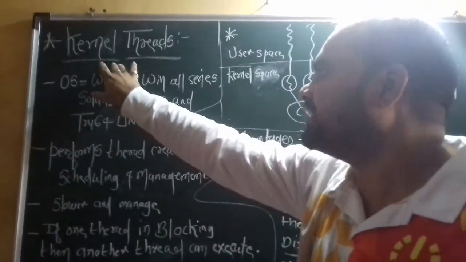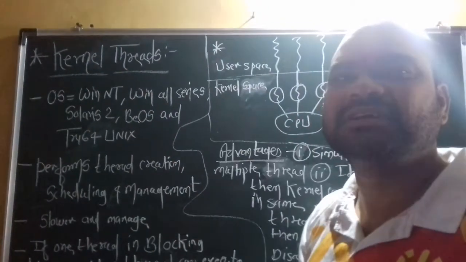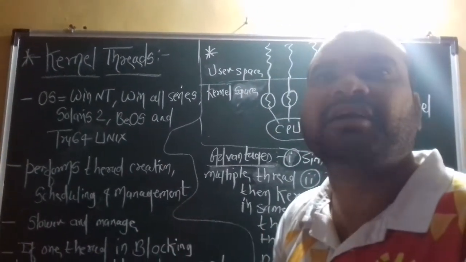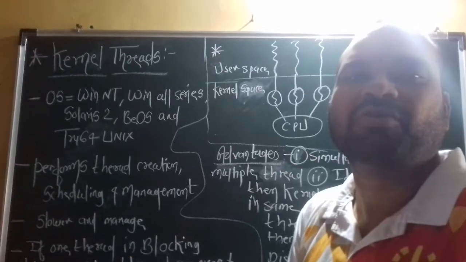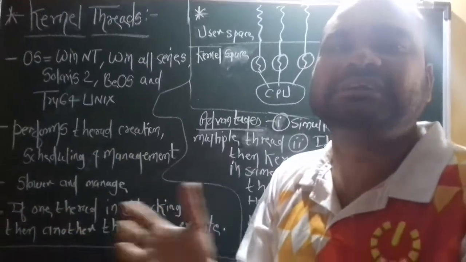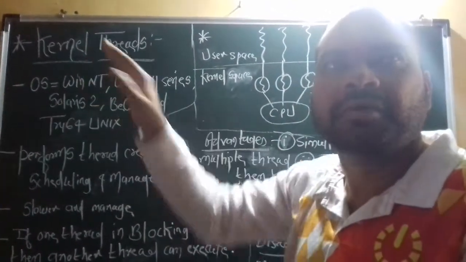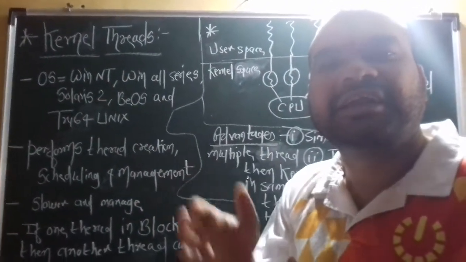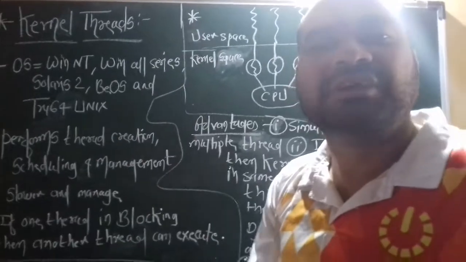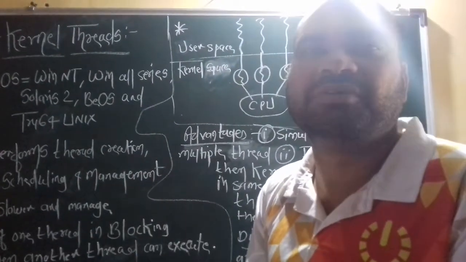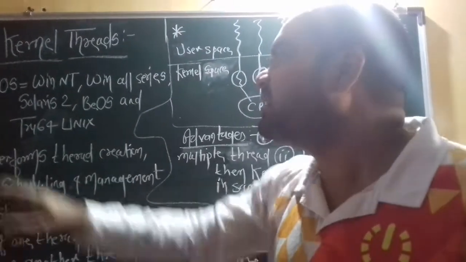Threads created by the kernel at its own level, properly and successfully, in the machine, are exactly what we call kernel threads. Again, threads are created by the kernel in the machine at its own level, and that is nothing but kernel threads.